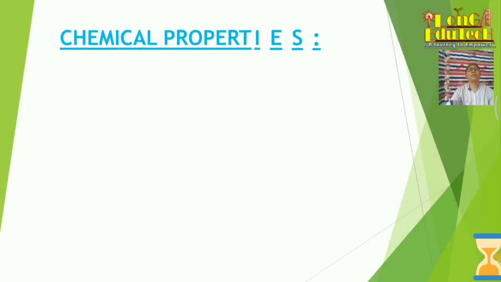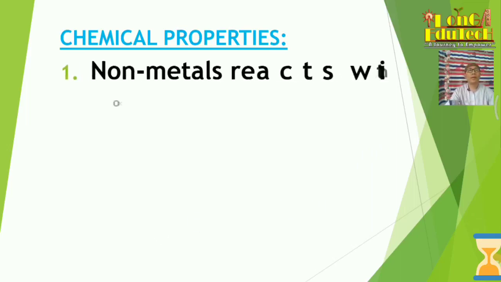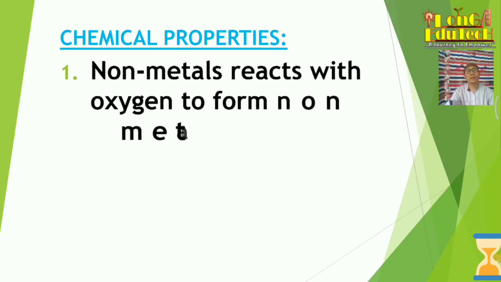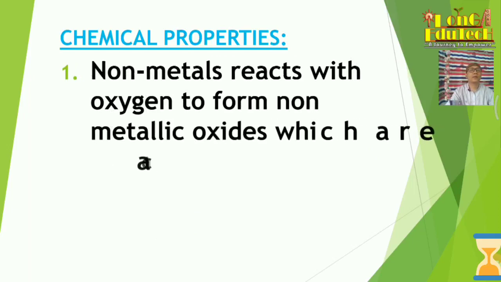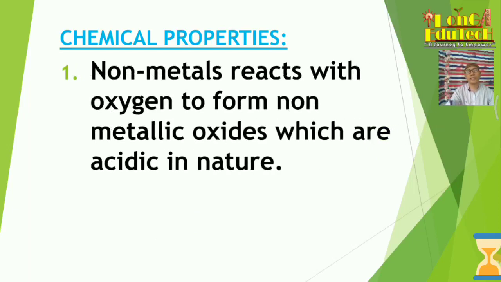Now we'll come to the chemical properties of non-metals. Non-metals react with oxygen to form non-metallic oxides, which are acidic in nature.